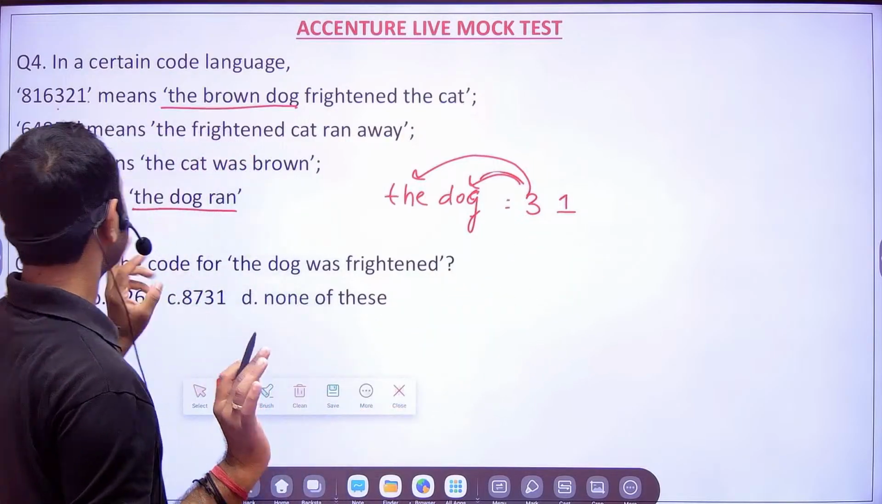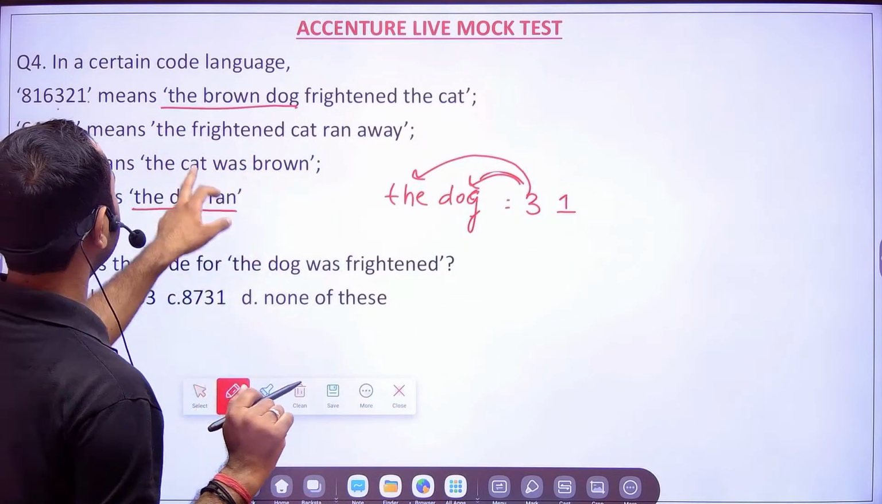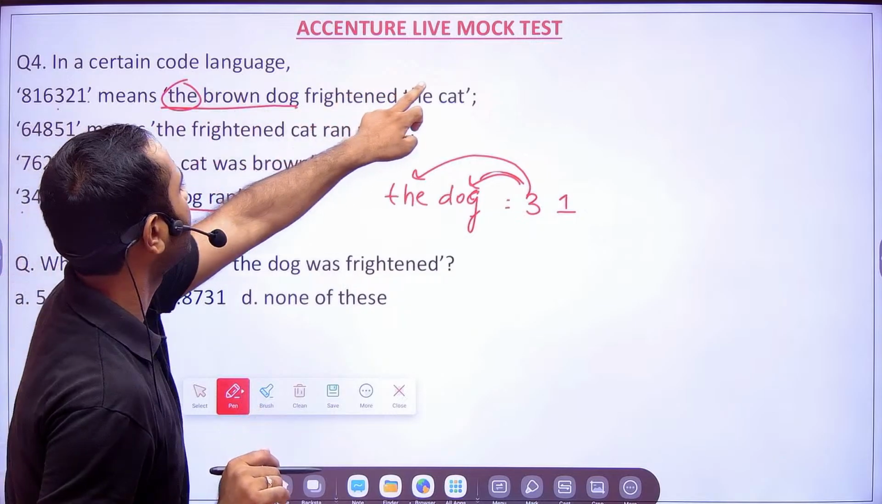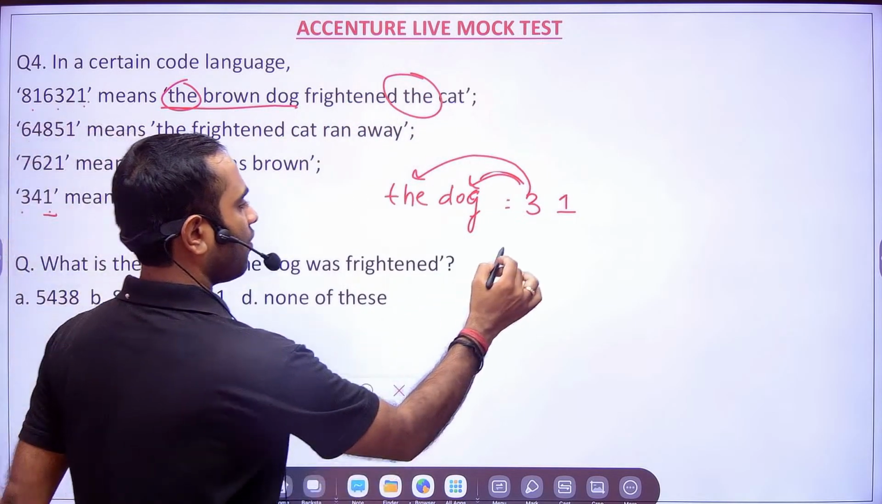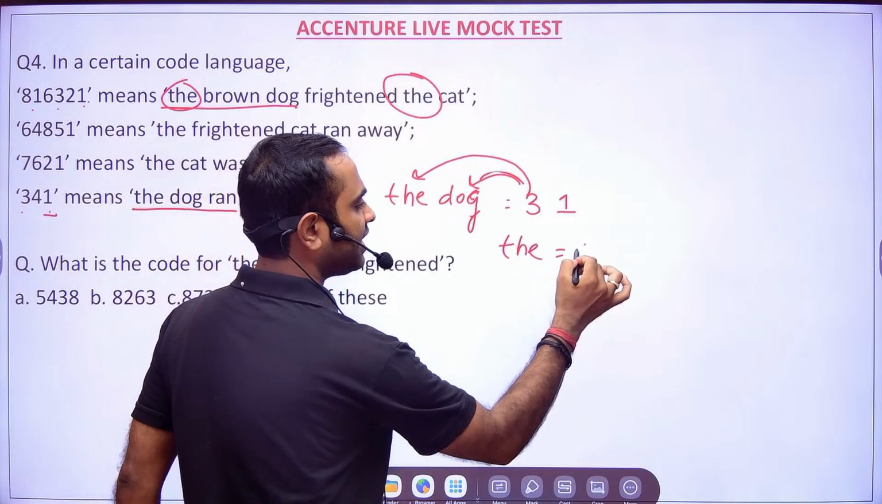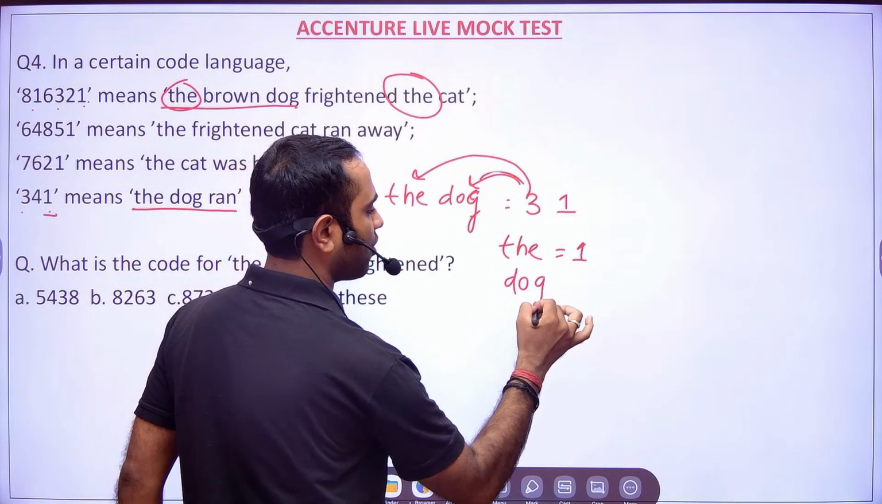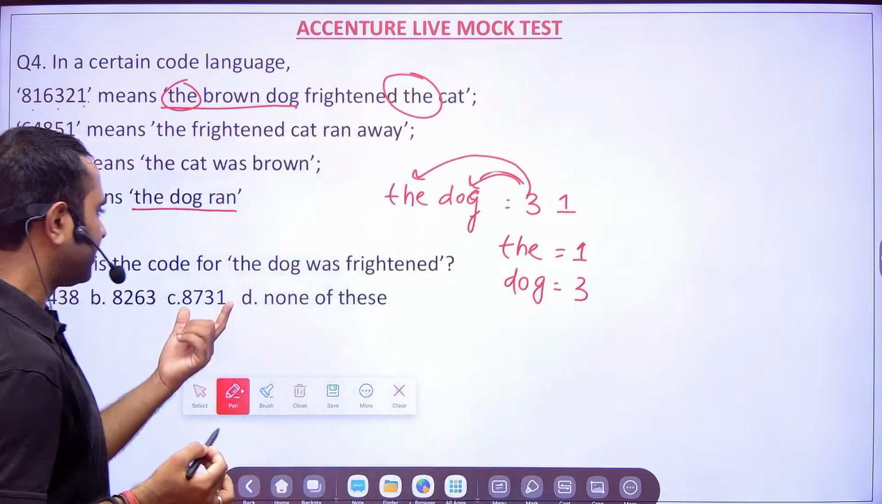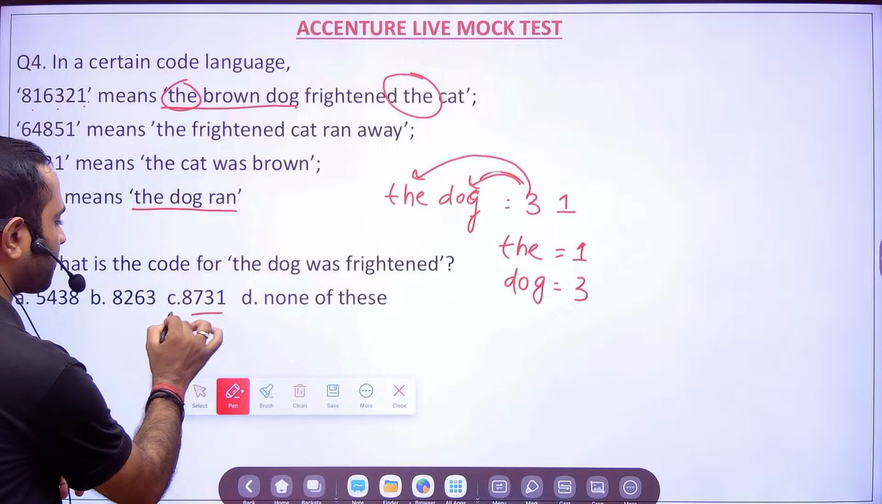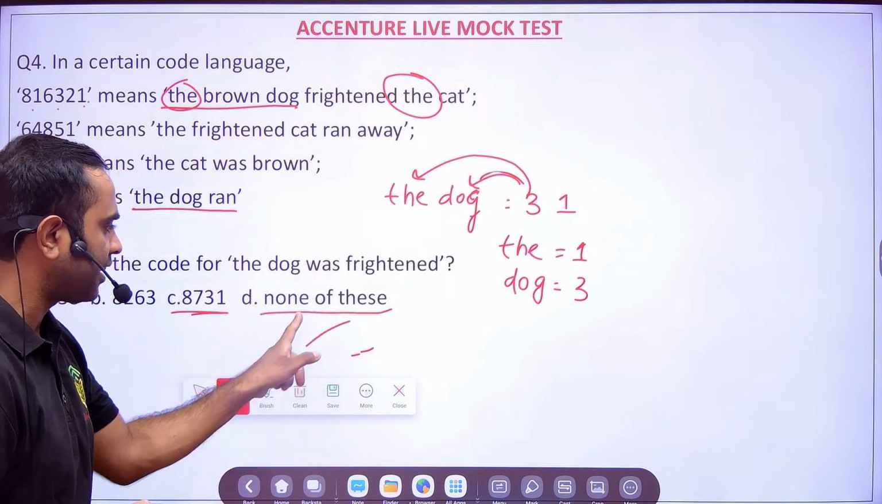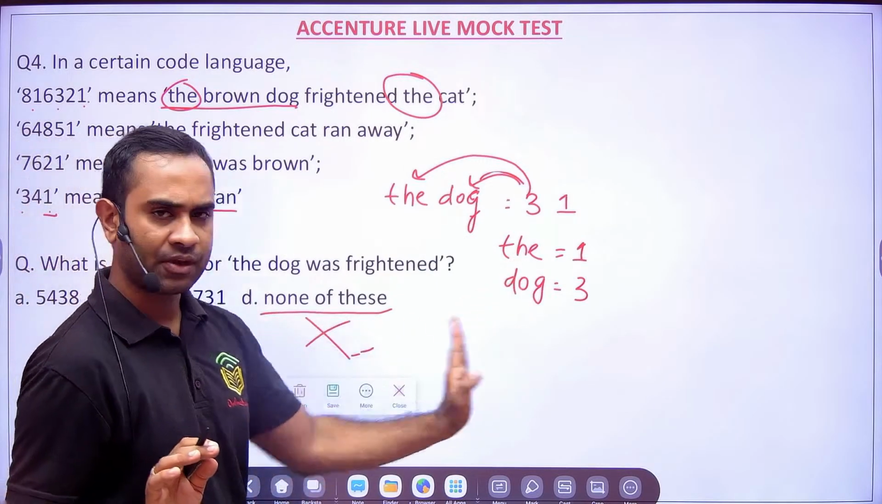So it doesn't matter. Then I saw here the is 2 times, right? The is 2 times. Okay, so what is repeated 2 times? 1 1. So very easily we got the is 1 and dog is 3, right? Okay, but this question is telling the dog was frightened. Now you can mark this option, right? But you have none of this, right?